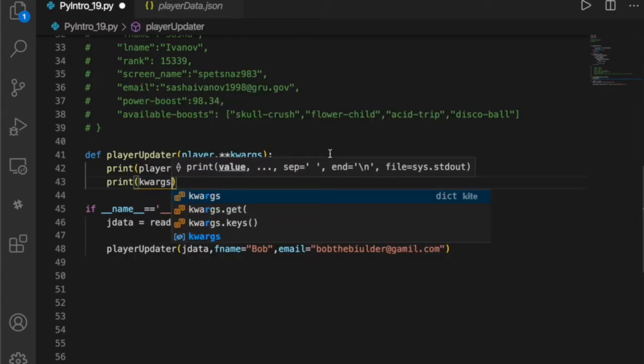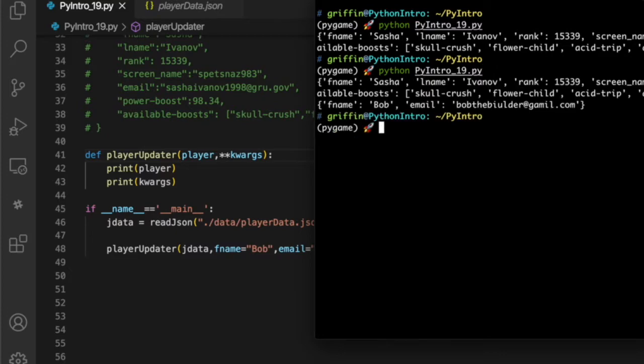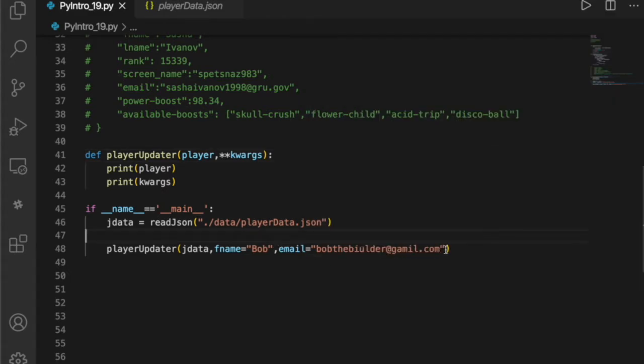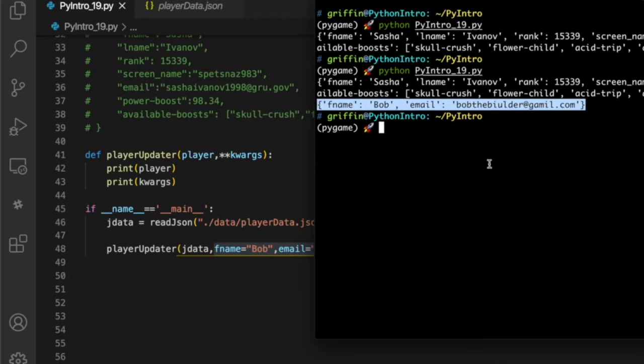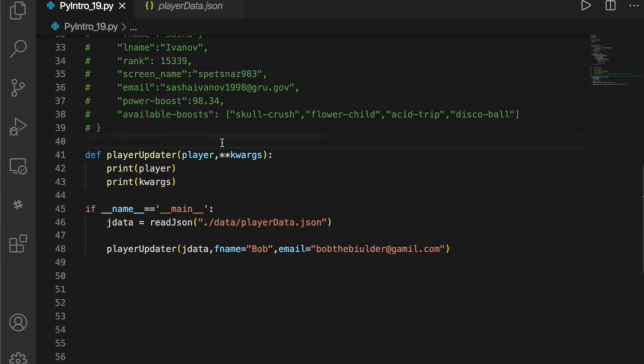KWArgs, it's just going to be, I was going to say it's empty, but it's not, because I had some keyword arguments. In my head, I hadn't gotten that far yet. All right, so this is what it looks like. Fname is associated with Bob, email is associated with this, and so what we could do is check what's in the KWArgs to see if we need to update it.